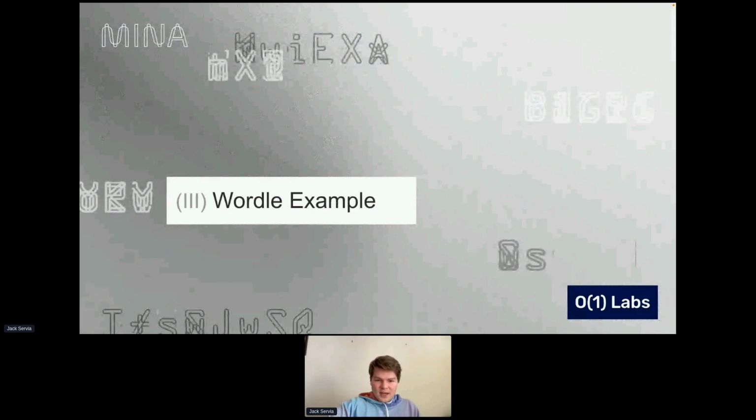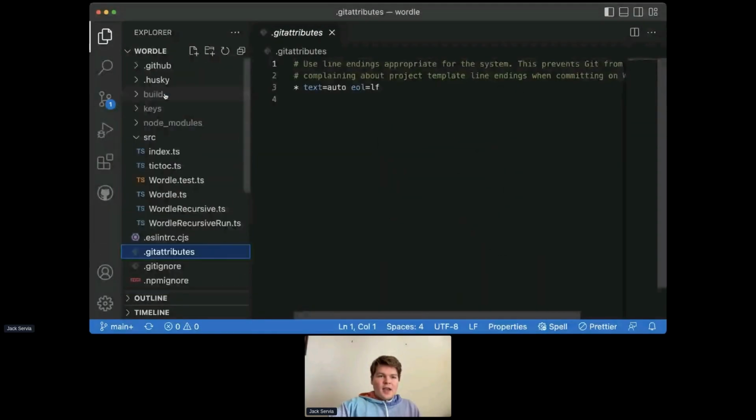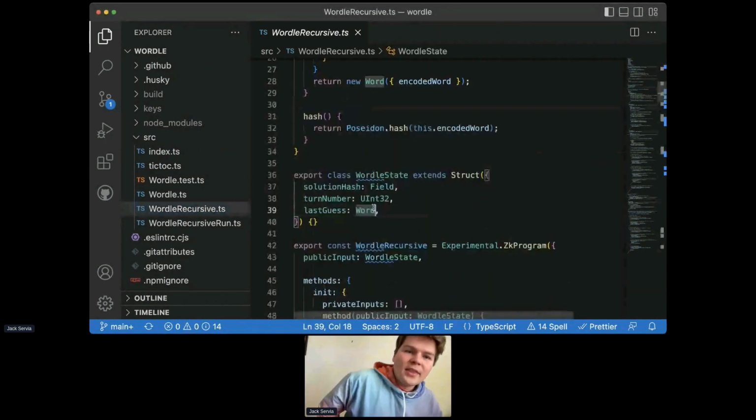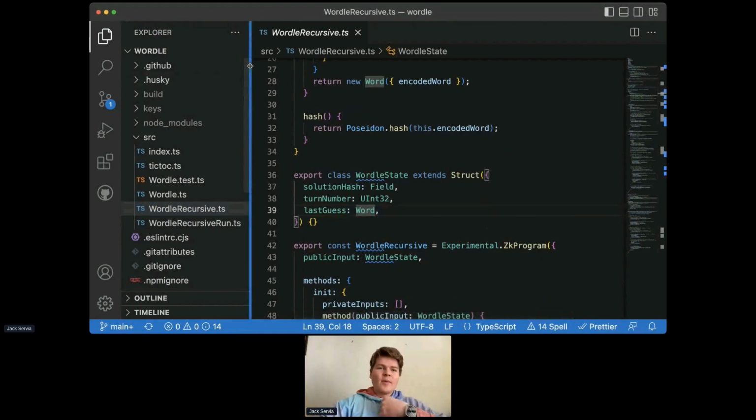So I'll switch my screen share real quick to this. And so this, we have a link to this repository, I think in the chat right now. This is a Wordle game. I don't know, probably most people have played Wordle.